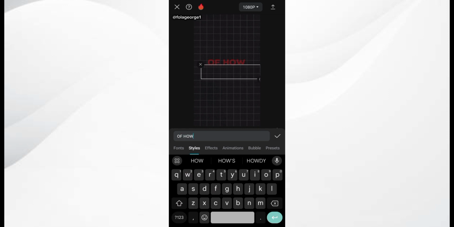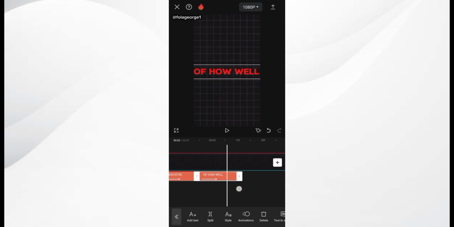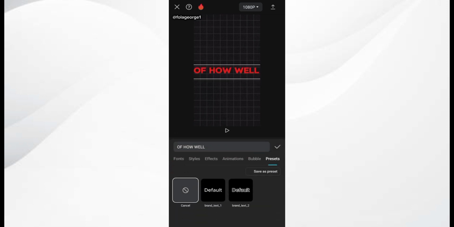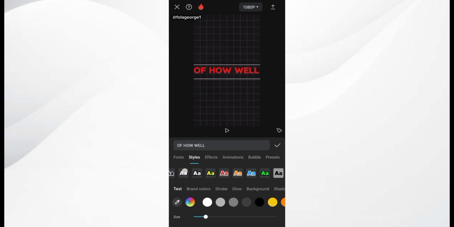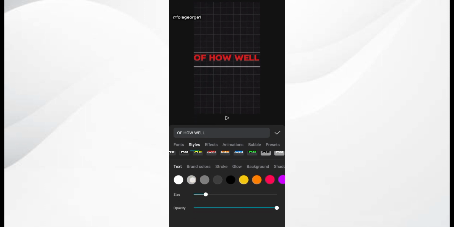Alright, so I just simply bring it that way. So I'm going to change the color. I use kind of a brown color for this of how well. So just simply bring in, right, so this is the color I used of how well.